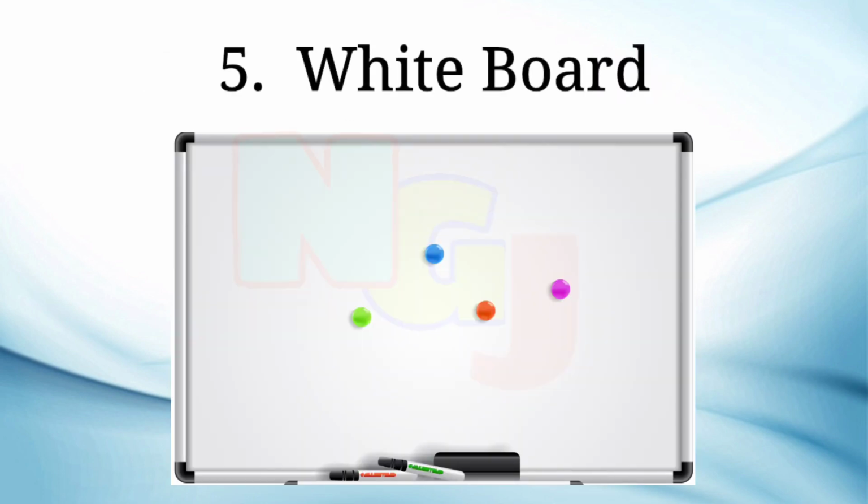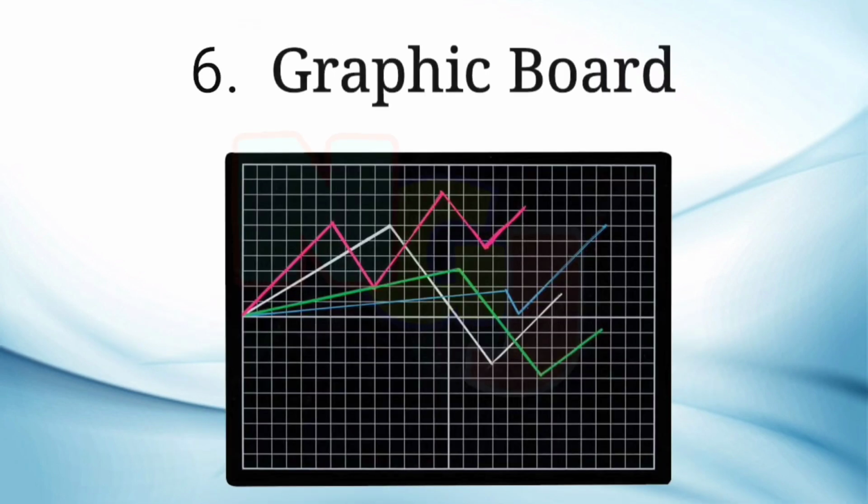Nowadays, we can have whiteboards which are otherwise called marker boards, dry erase board, whiteboard, dry whiteboard, and pen board. It is glossy and is usually of white surface, which is used for making non-permanent markings, and for this purpose markers are used. And the last type is the graphic board.